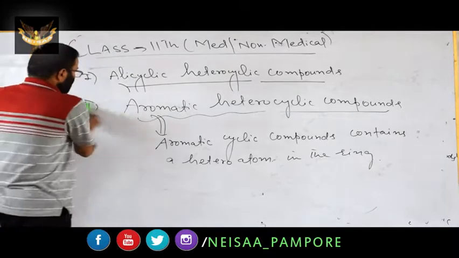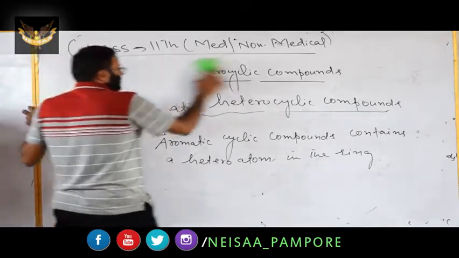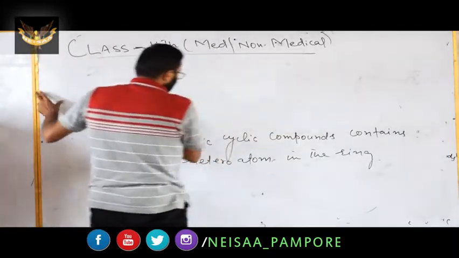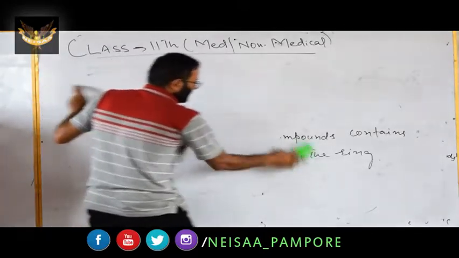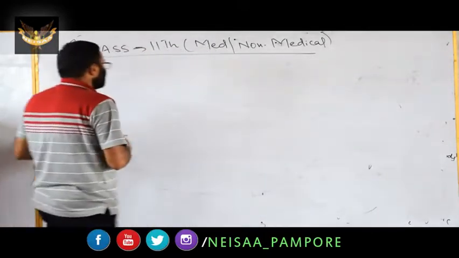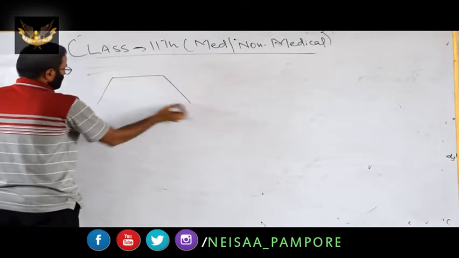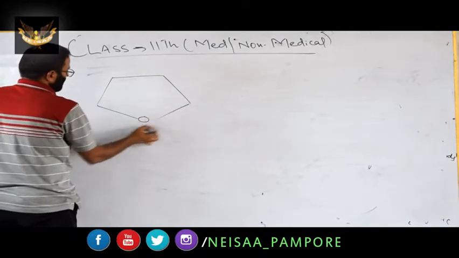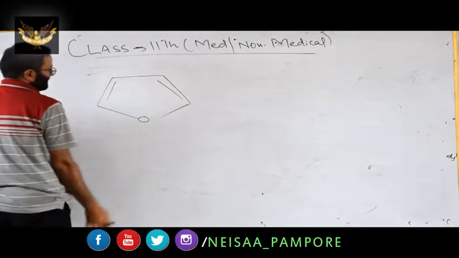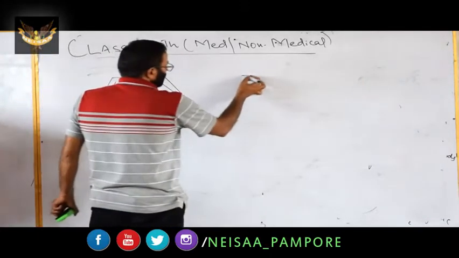On this point, I will mention two or three examples of this type, that is, aromatic heterocyclic compounds. For example, you have this one. You have this one.